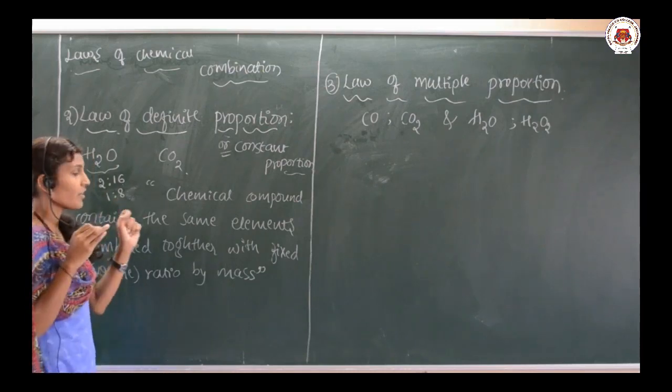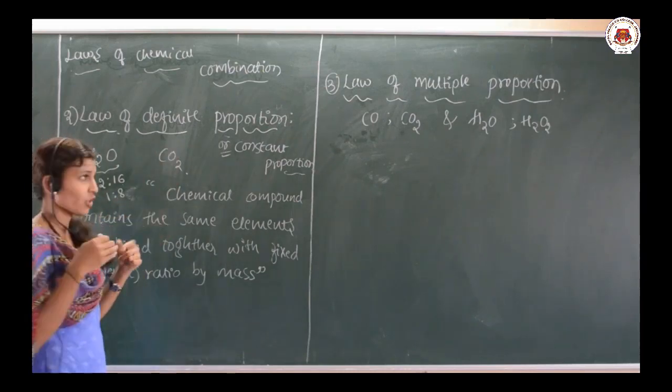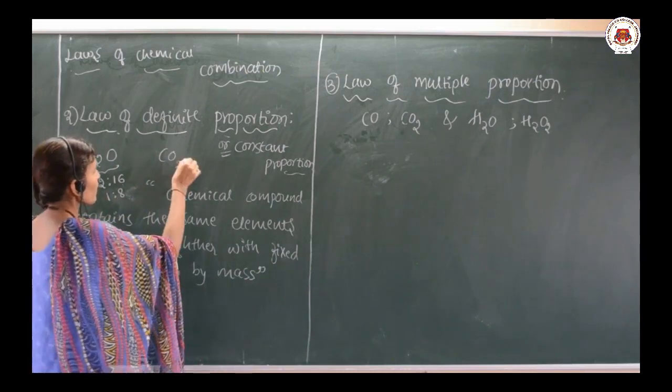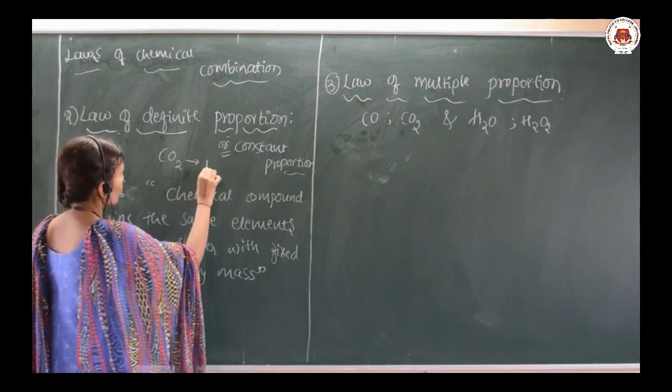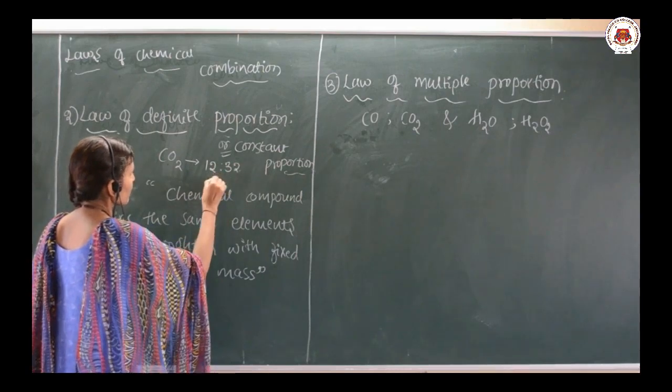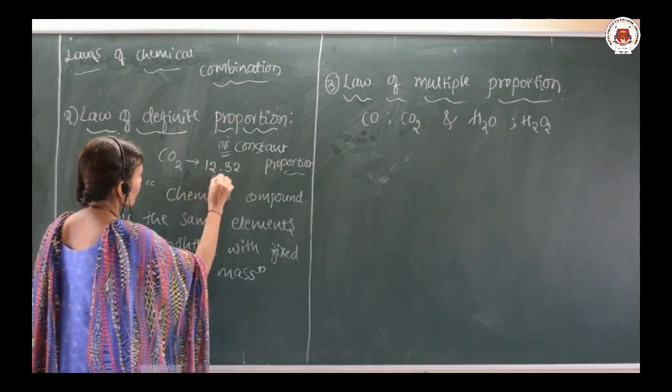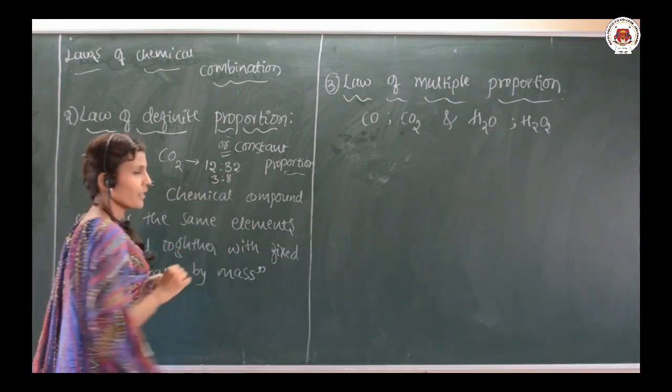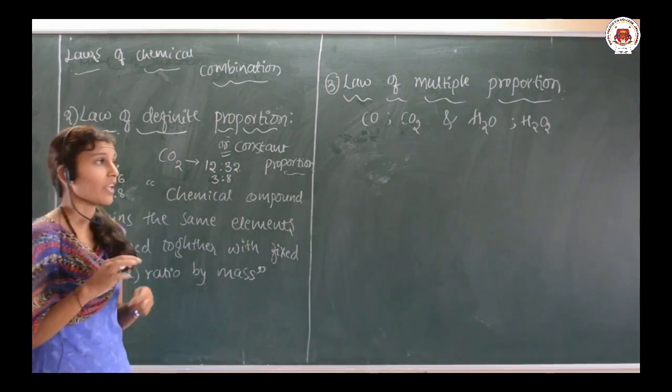So, this is how we can say the law of definite proportion. Or else you can go for one more example, carbon atomic mass. If I make this ratio in the simplest form, this will be 3 is to 8. So, this is how we can explain this law.